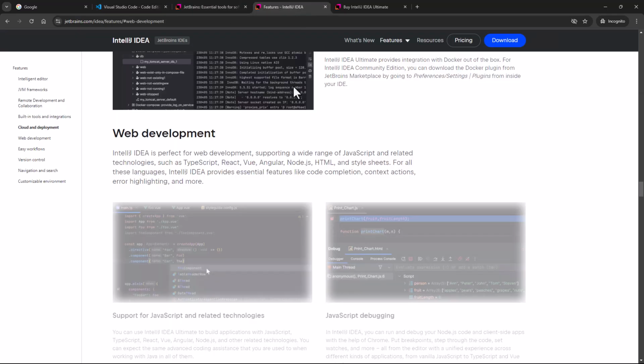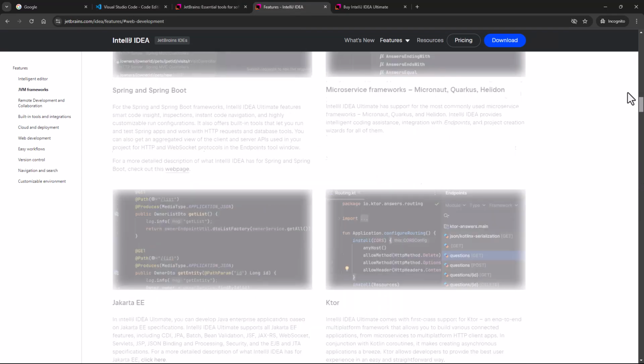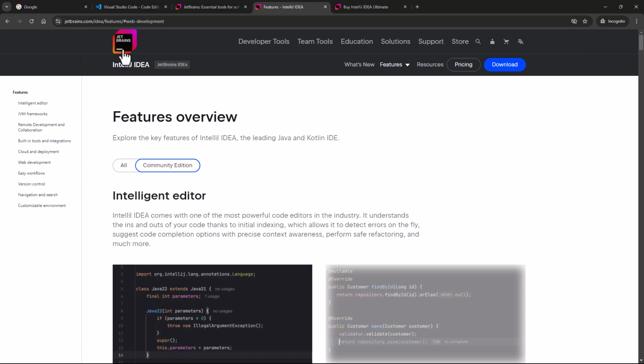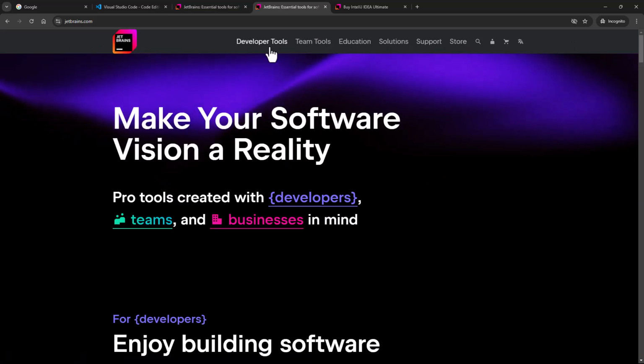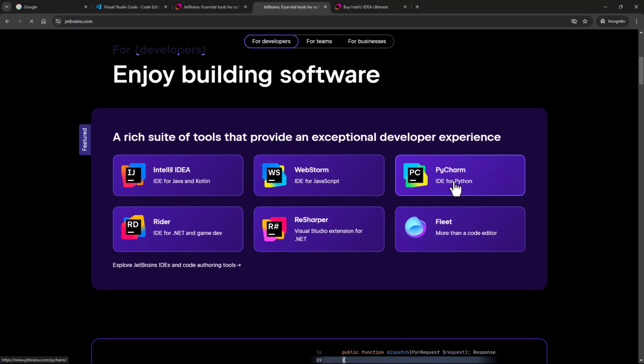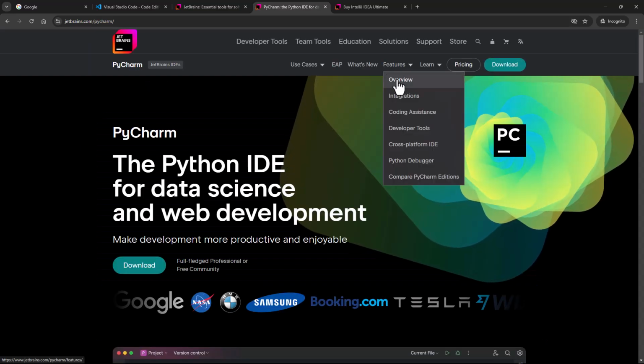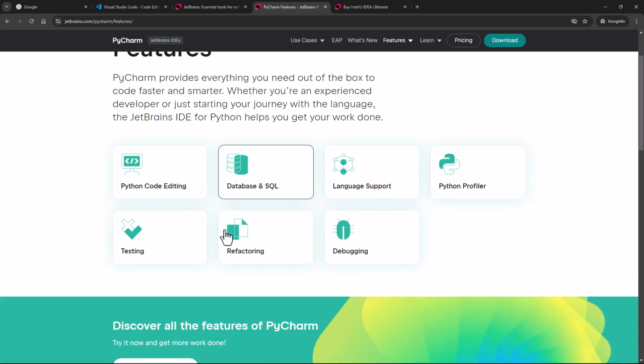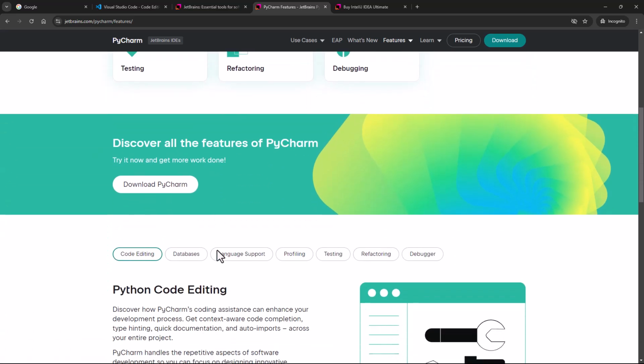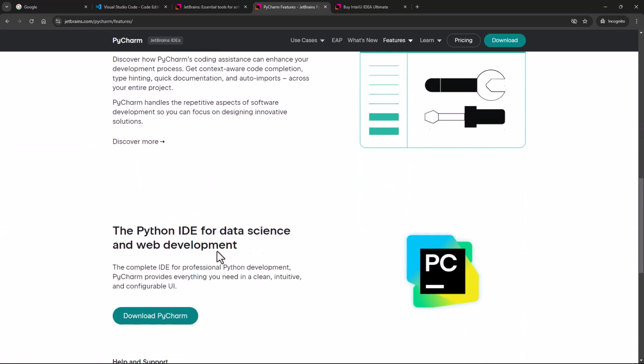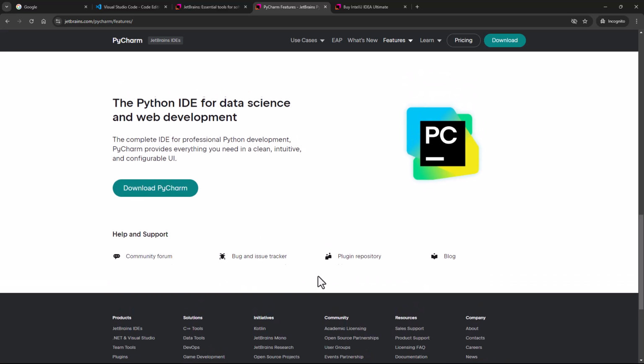So if you're a Python developer, then if you come over here on the JetBrains website, if I go to jetbrains.com and scroll down, you have PyCharm over here. In the same way, if you go to features over here, you can see they don't have a web development option over here.